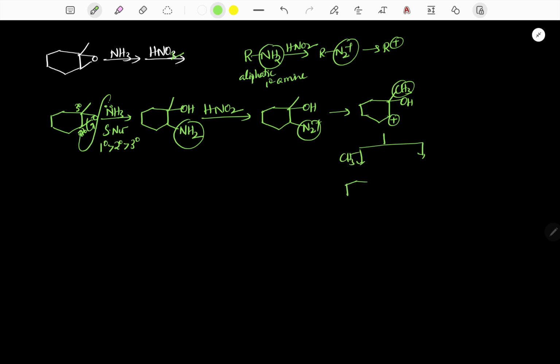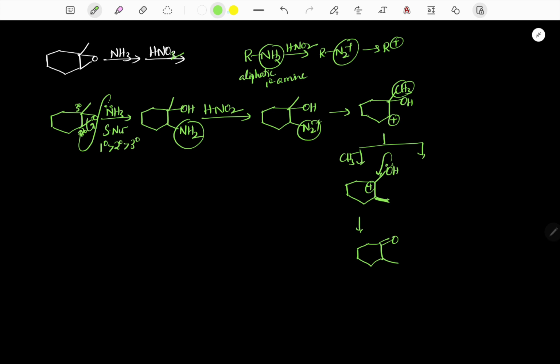Methyl migration takes place. So it is our corresponding product. So this methyl group is migrated here. Now here lone pair resonance is possible, and after removal of a proton, the corresponding product is a ketone like this.